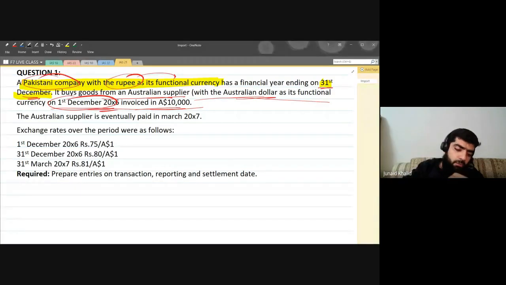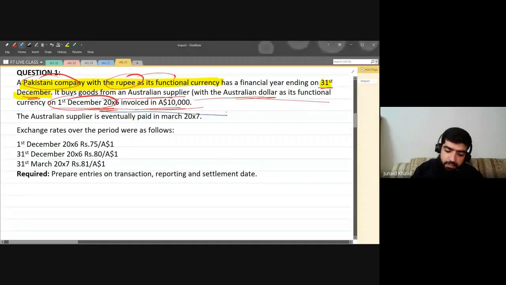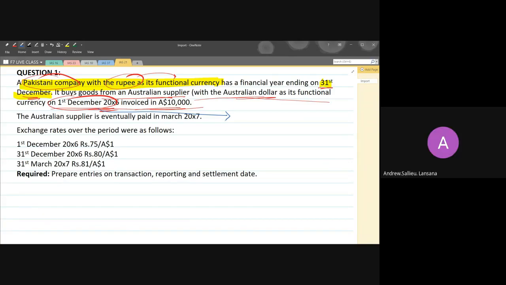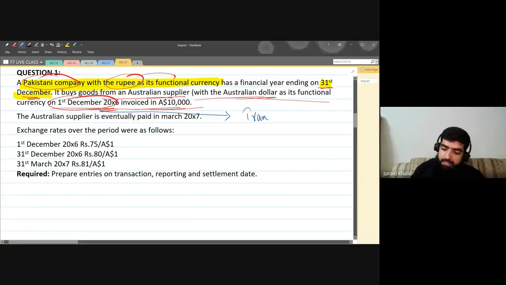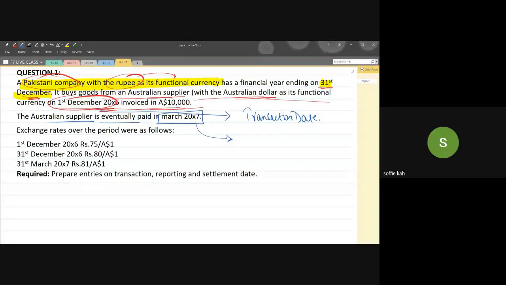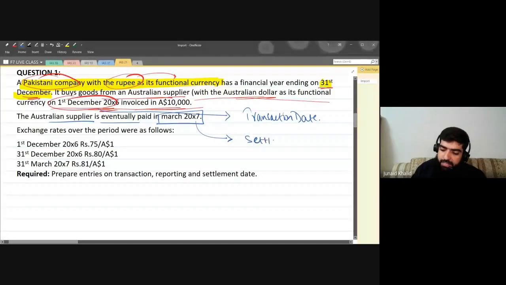Can you please let me know this 1st December 2006, which date is it? Is it the transaction date? Very good. Excellent. This is basically the transaction date. Now, let's move on. The Australian supplier is eventually paid in March 2007. Can anybody please let me know which date it is? The settlement date. Nice. Very good. It is basically the settlement date.